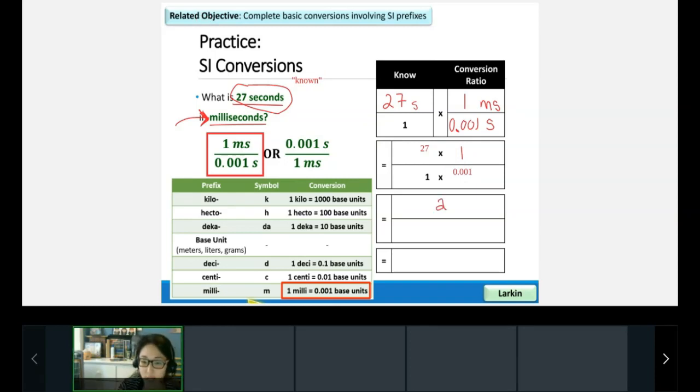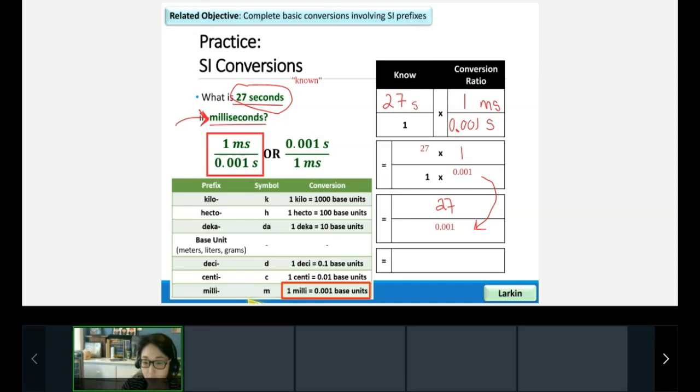Yeah, it's just 27. And on the bottom, what is 1 times 0.001? Excellent. I see Lena in the chat. Need more people. What do we get on the bottom? 1 times 0.001. Yeah, you just get the same number, so 0.001.